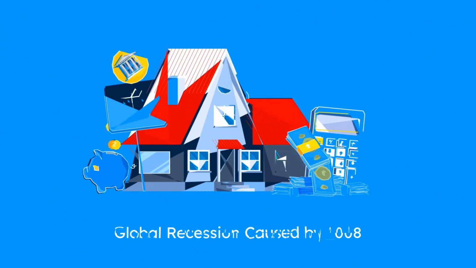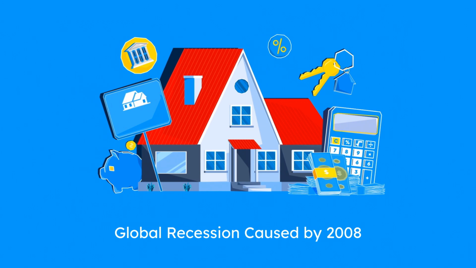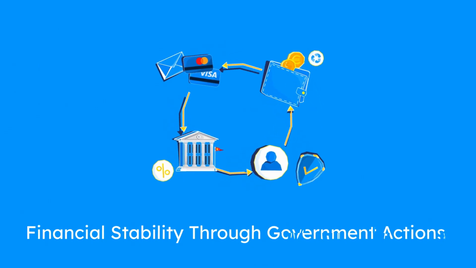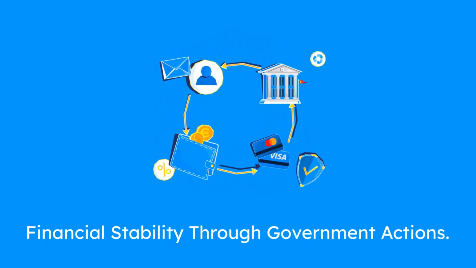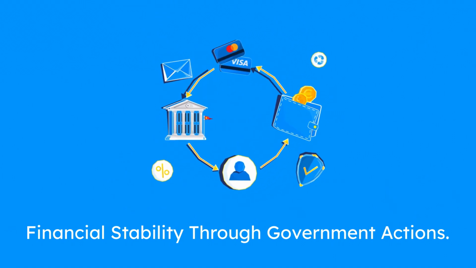The 2008 financial crisis, triggered by the collapse of the housing market and the failure of major financial institutions, led to a global recession. Recovery efforts included massive government bailouts, monetary easing, and regulatory reforms to stabilize the financial system.